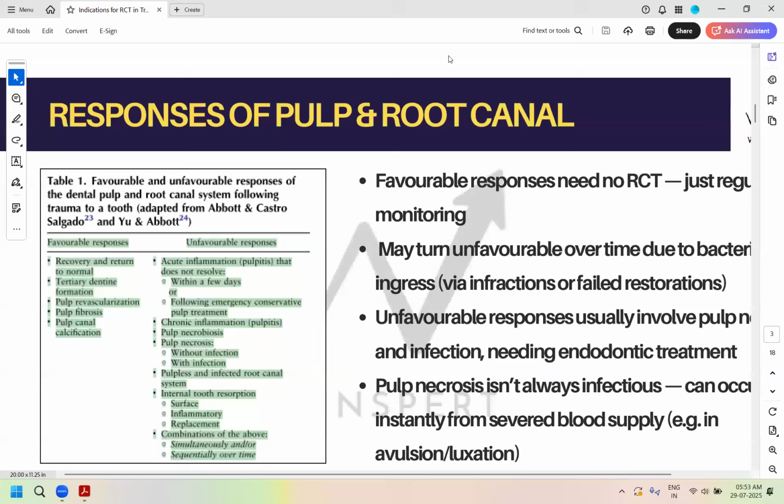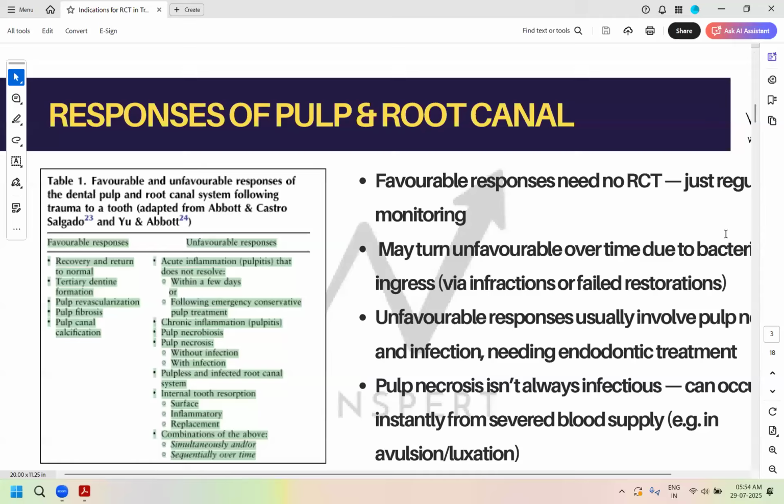Yes or no, please? So what are the unfavorable responses? Again, another direct question. When there is acute inflammation or pulpitis, it will present as signs and symptoms of pain, sensitivity to cold or hot or both. That will set in within a few days, or when you have done a pulpotomy or partial pulpotomy, in a few days after, you will get those symptoms. So that will mean it's an unfavorable response and it will go towards the RCT.